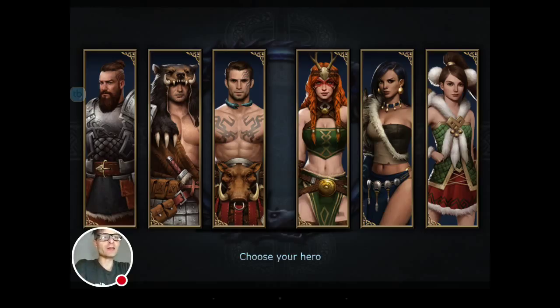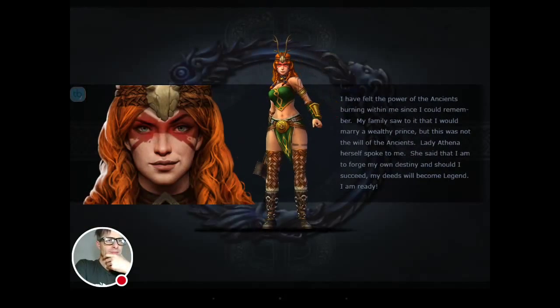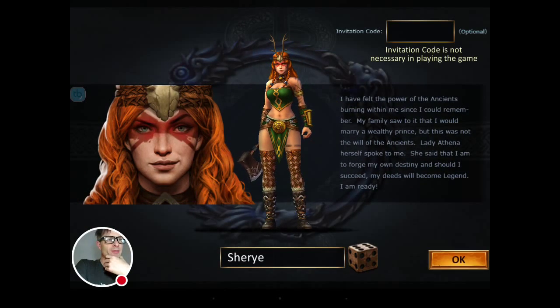So we can choose our hero. We don't really get much to go on, I guess a few things about what they might be. Let's try this young lady. Okay, she's felt the power of the ancients burning within her. Okay, I've not got an invitation code. I can have a random name here, not particularly exciting. Okay, go with that one.